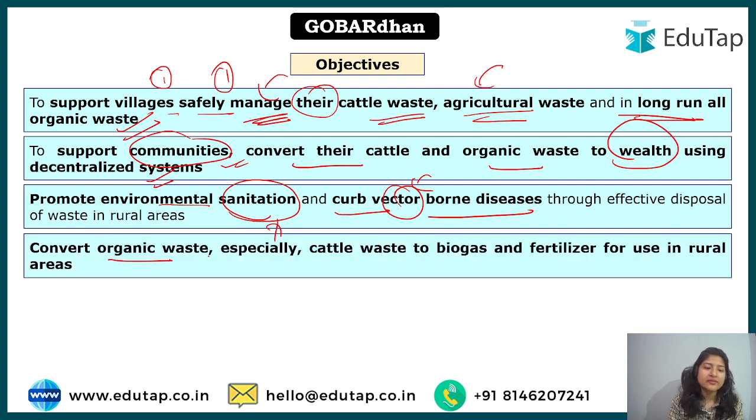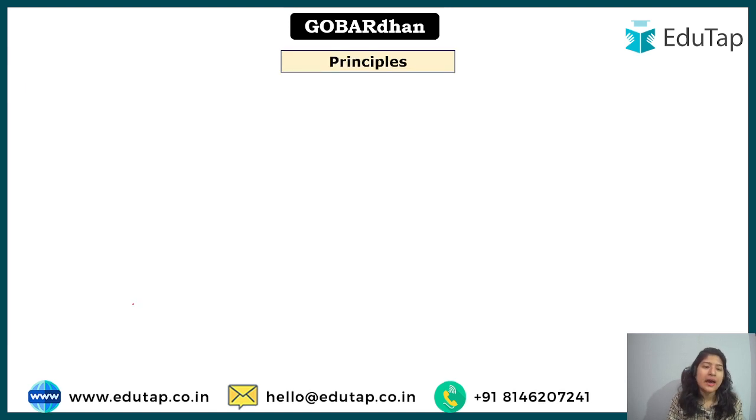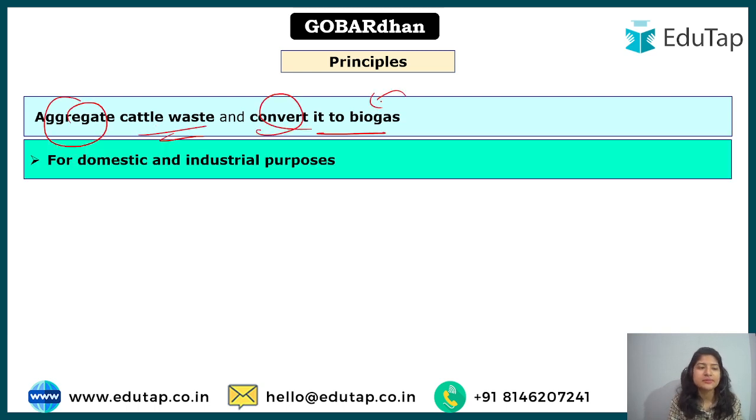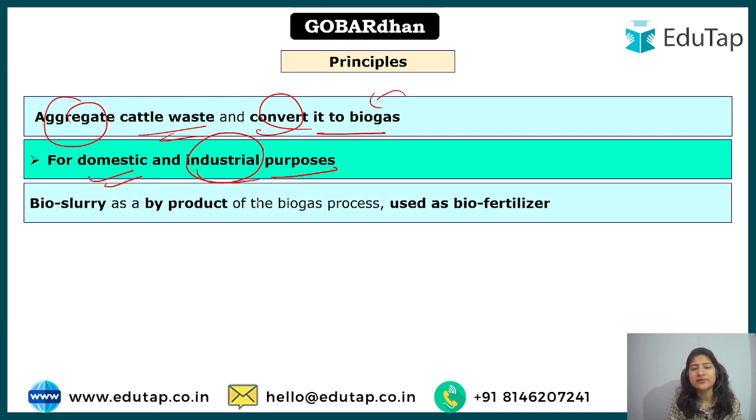Convert organic waste, especially the cattle waste, to biogas, we have understood, and fertilizer. This is the slurry we are talking about, for use in rural areas. Okay, so these were the objectives. Now let's look at the principles. The first is to aggregate. Aggregate means collect the cattle waste and convert it to biogas. This can be used as a fuel for domestic purposes, and when the quantity is huge, it can be used even for industrial purposes.